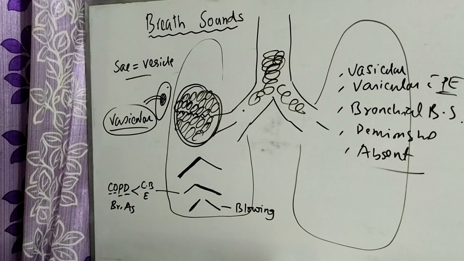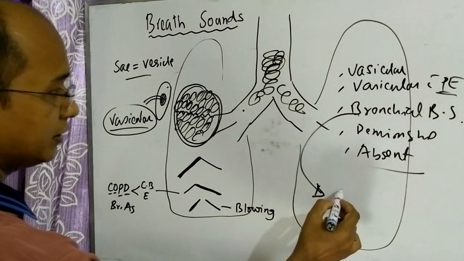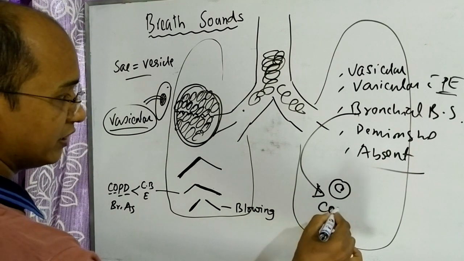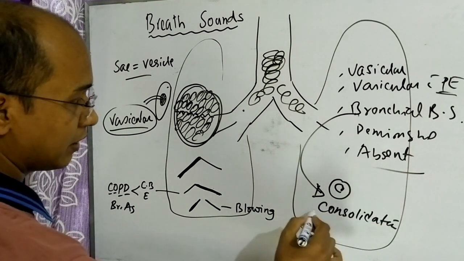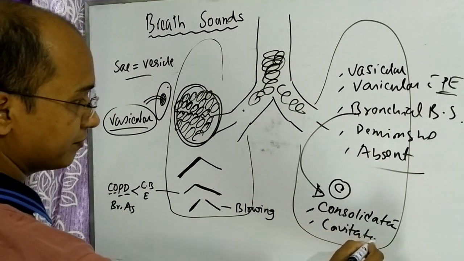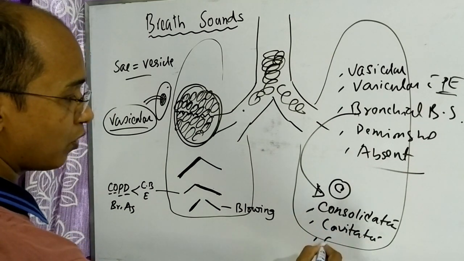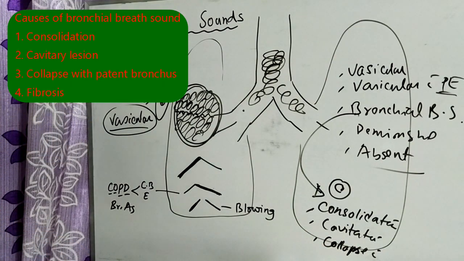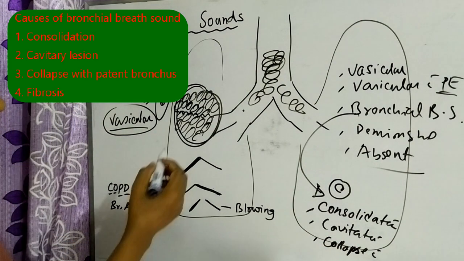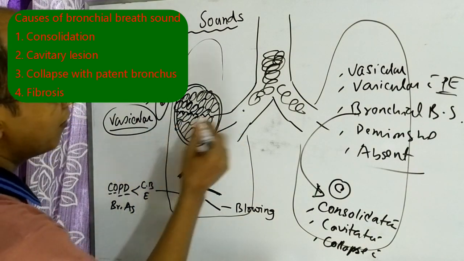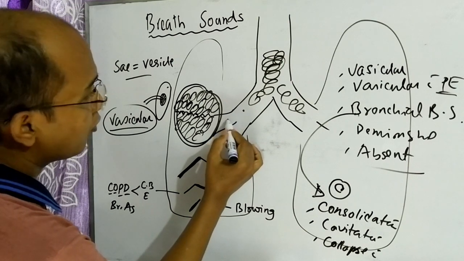So what are the causes of bronchial breath sound? The 3 Cs. Number 1, consolidation. Number 2, cavitation. And number 3, collapse with patent bronchus. Say here this structure is collapsed, but the proximal bronchus is patent.